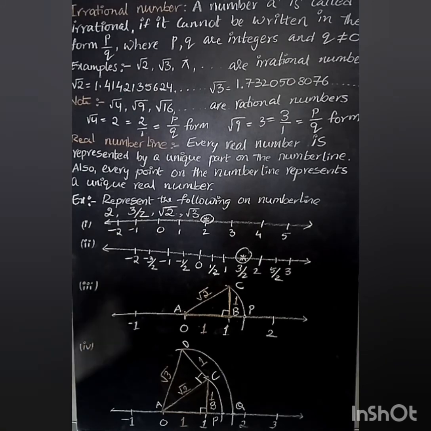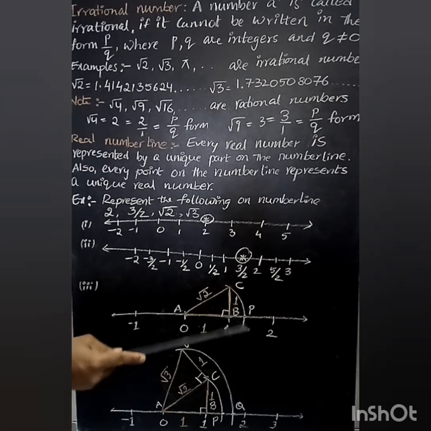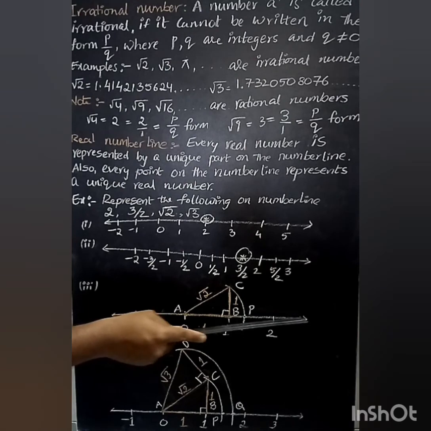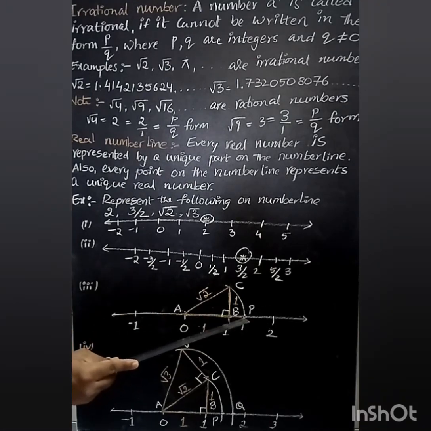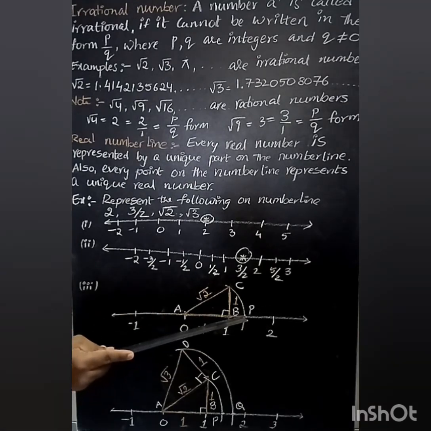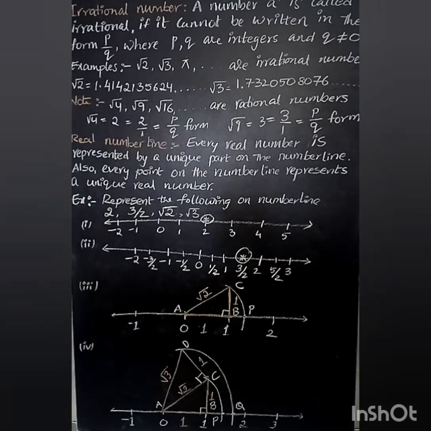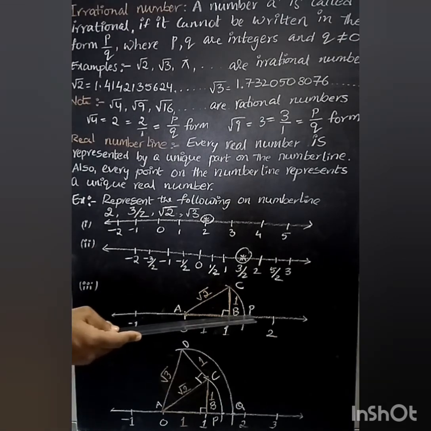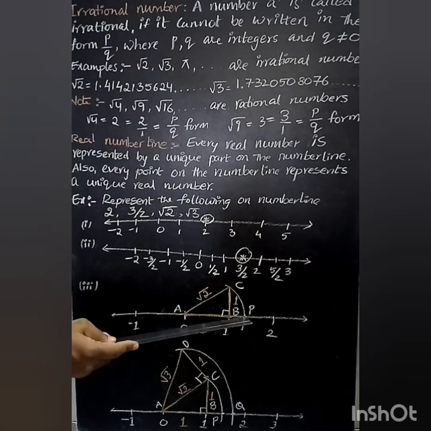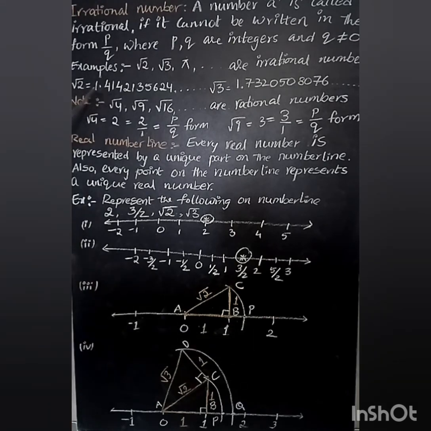After measuring, with center A, draw an arc with a radius of length AC. That arc touches the number line at a point P in between 1 and 2. That point P indicates the root 2 value on the number line. So what we wanted was to represent root 2 on a number line. To do this, we follow this procedure, and the root 2 value is at P. What is its value? 1.4. We usually take 1.4.